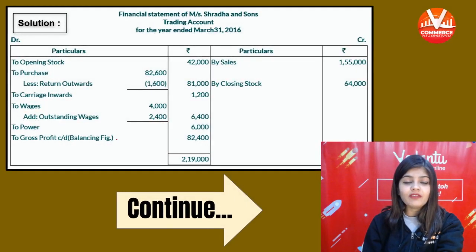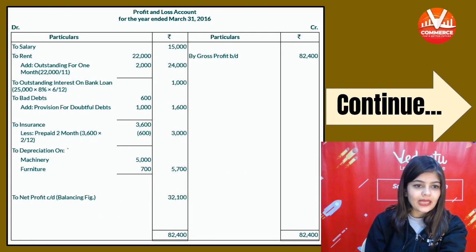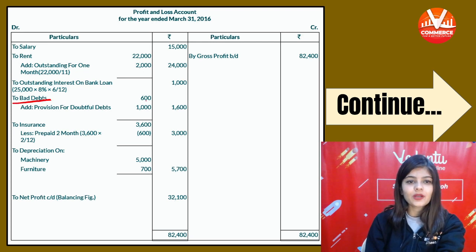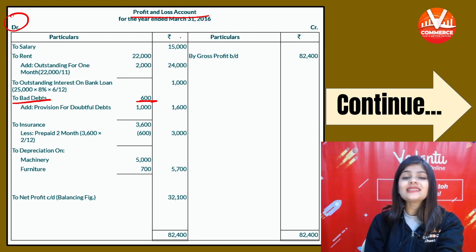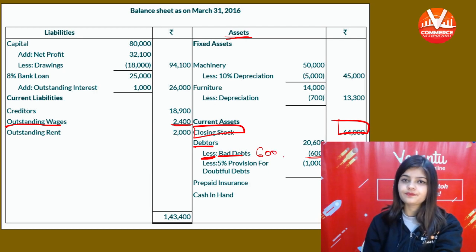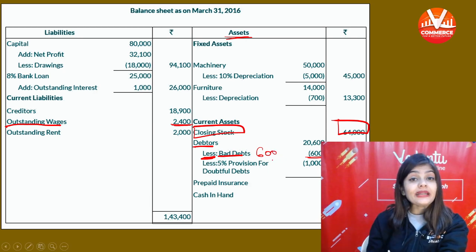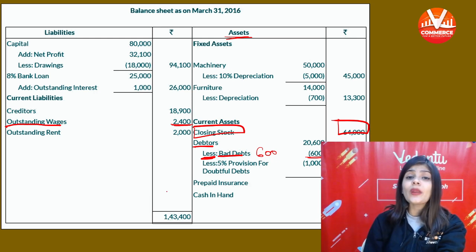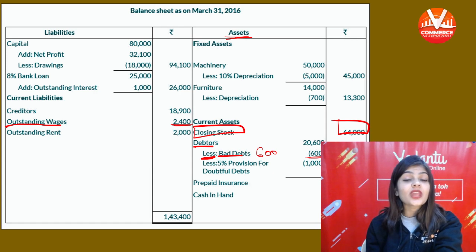तो P&L में we will debit bad debt. On the debit side of P&L, to bad debt 600, and we will subtract from debtors: less bad debt 600. 20,600 पहले डेटर्स कितने थे, 20,600, and after subtracting the bad debt, now the net debtors अब कितने के debtors बचे हैं, 20,000.